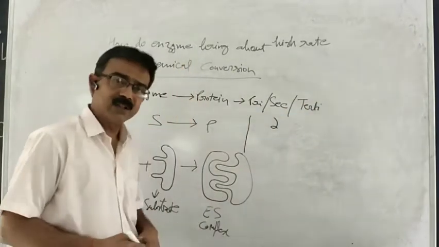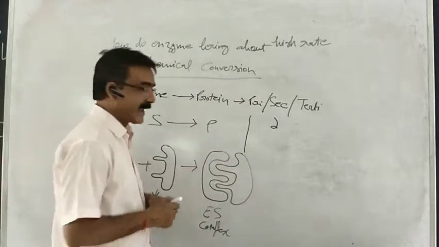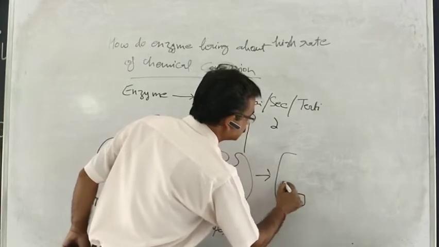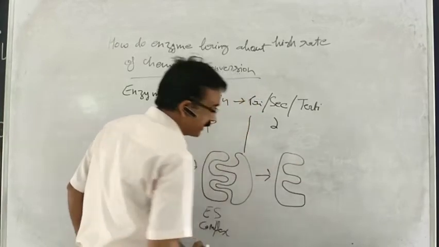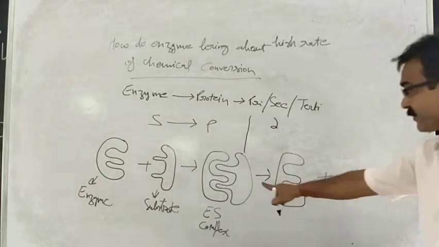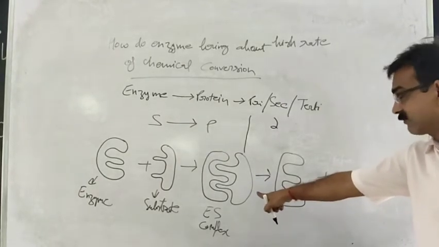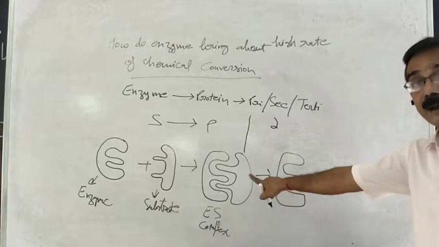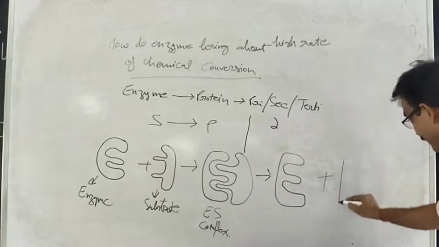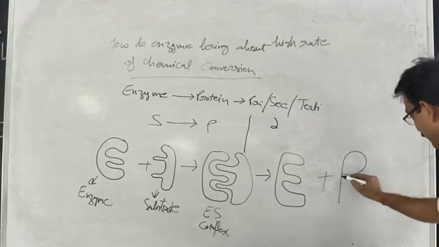After the completion of this enzymatic activity, the enzyme gets separated, and the substrate, after the completion of this catalytic conversion, will finally develop into product.